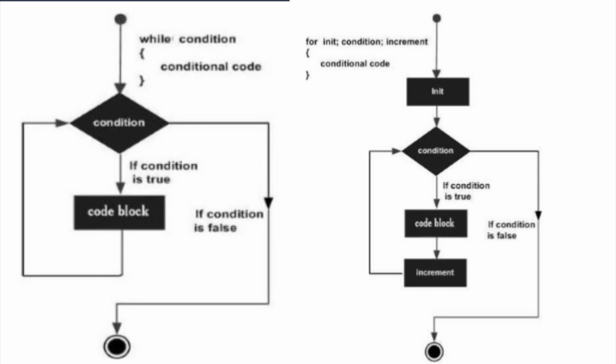As we can see, when a condition is checked, there's an if-else statement with a block within the if condition, and with the for loop, there's a condition, and when that condition is satisfied, an increment is done, and then the process repeats until it ends.